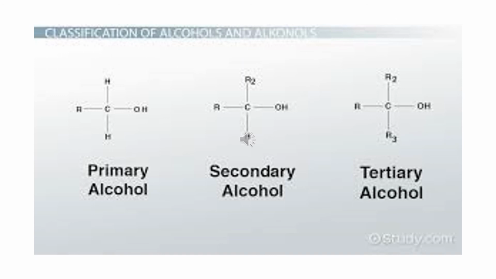Here in this slide, again we see the similar classification of primary, secondary and tertiary aliphatic alcohols. Again to repeat, if the hydroxyl group is attached to a carbon which is sp3 hybridized and in turn that carbon is carrying one or no alkyl group, it will be called primary alcohol. If it is carrying two alkyl groups, it will be called secondary alcohol, and if it is carrying three, it will be called a tertiary alcohol.